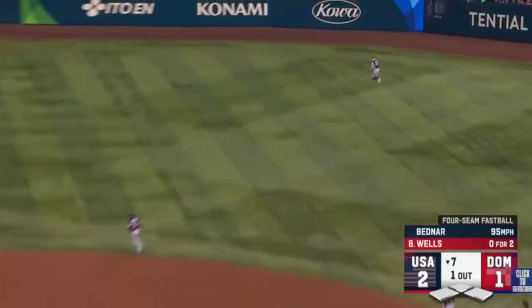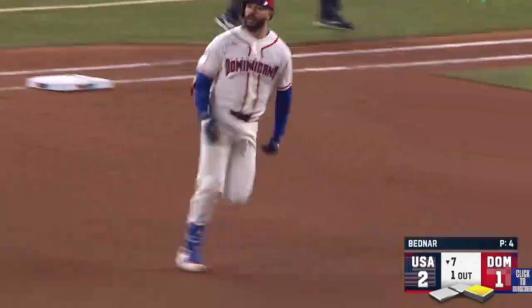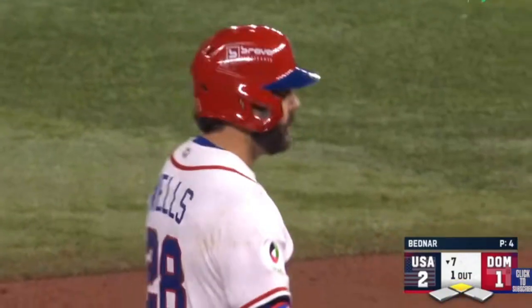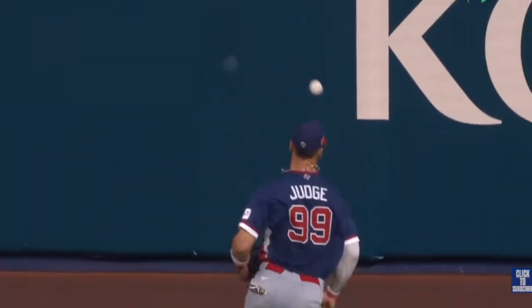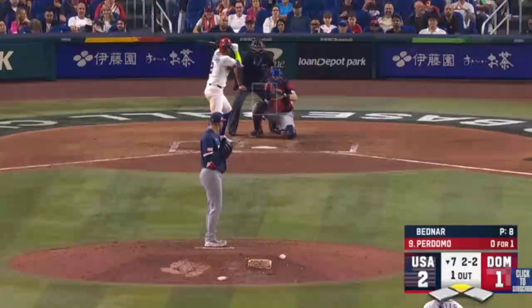Oh, that one is driven over to right. That one is to the wall. Austin Wells over the head of Aaron Judge. 1-out double for the DR here in the bottom of the 7th. You got teammates out there hitting baseballs over each other's heads. Ay caray. With the tying run in scoring position here in the bottom of the 7th.